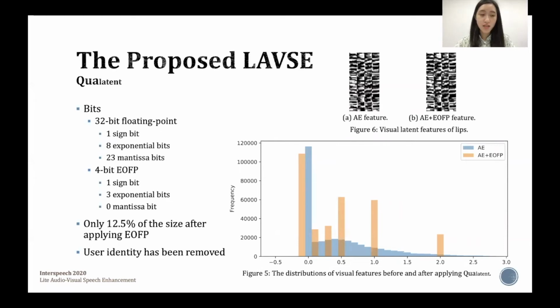In this study, we empirically determined to adopt the 4-bit EOFP format, which contains a sign bit and 3 exponential bits. The size of the 4-bit EOFP data is only 12.5% of that of the 32-bit floating point data. After applying the two modules, user identity is removed from the compressed visual data.